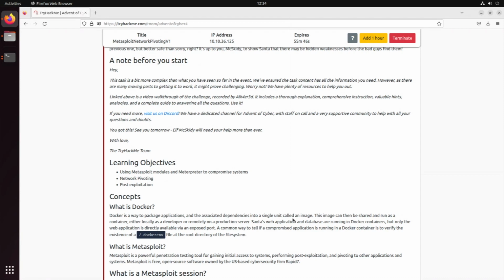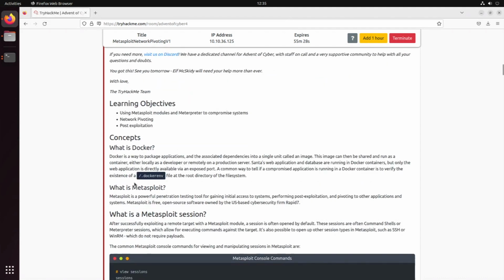Okay, so nothing else is available other than the web application, and the common way to tell if a compromised application is running in a Docker container is to verify the existence of the .dockerenv file in the root directory of the file system. Okay, so this way we can identify whether we are looking at a Docker container or not.